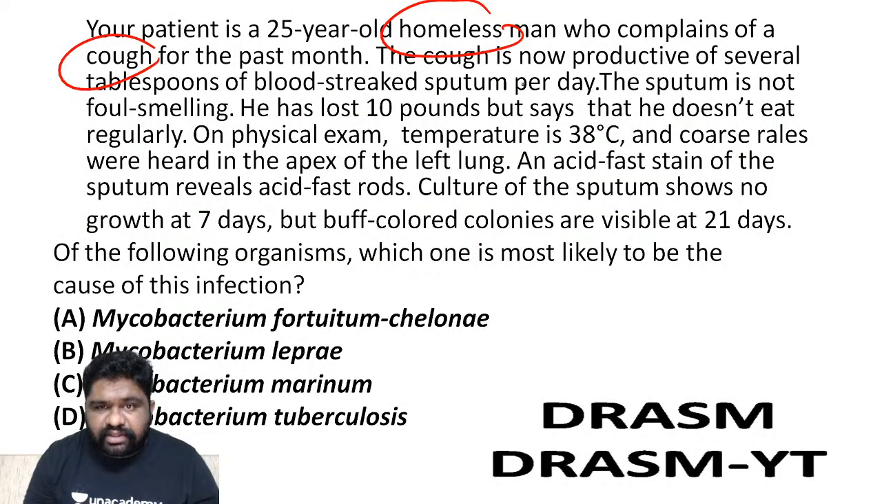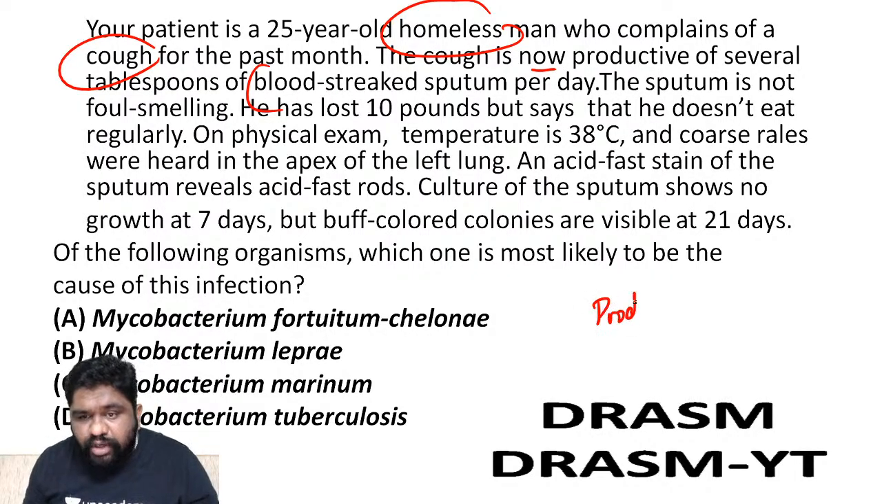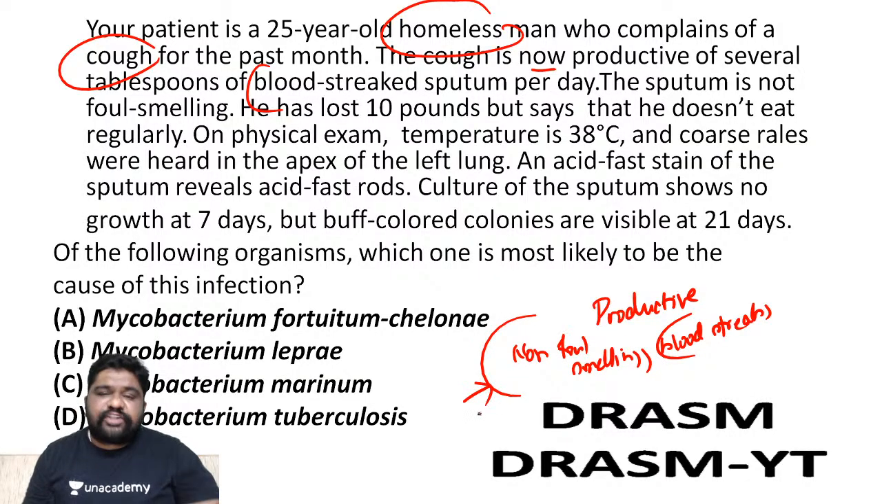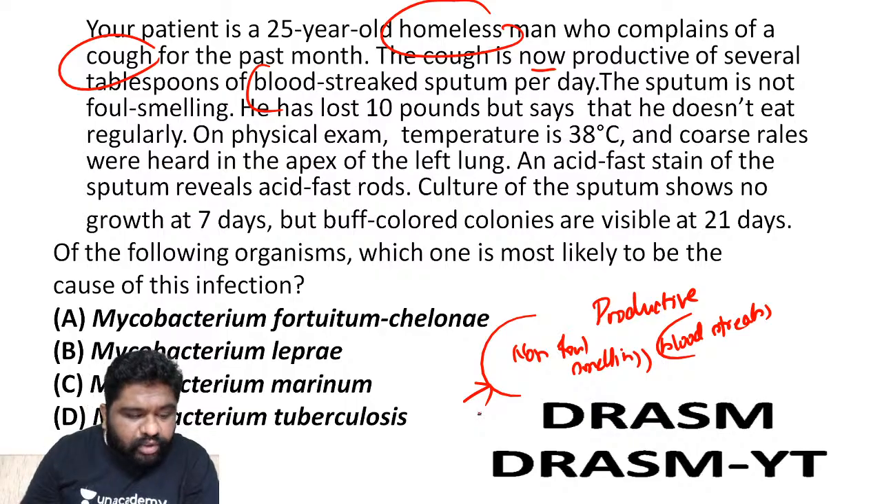For the past month, the cough is now productive of several tablespoons of blood streak sputum. Look at this, the most important keyword. You're looking at productive sputum, and the sputum is revealing blood streaks. Also remember, this is non-foul smelling. The most important keyword is non-foul smelling. Tell me, if it is a non-foul smelling infection, then what can I rule out? What kind of bacteria can I rule out?